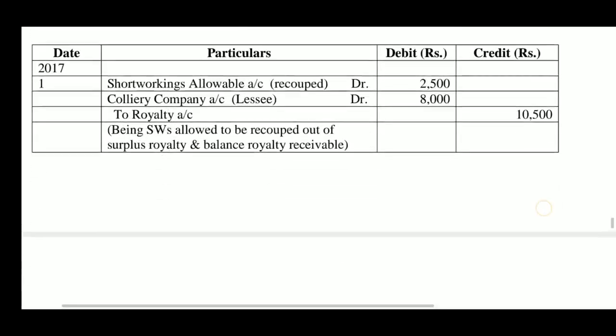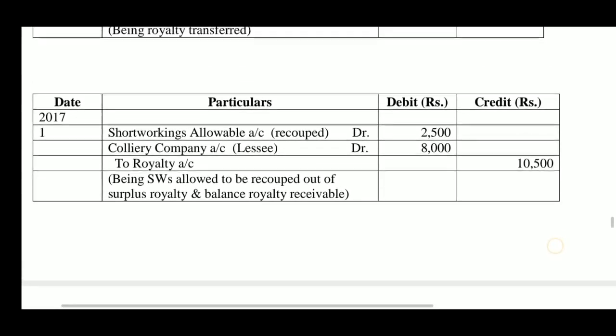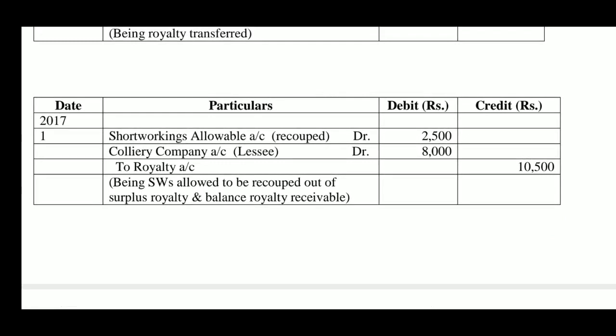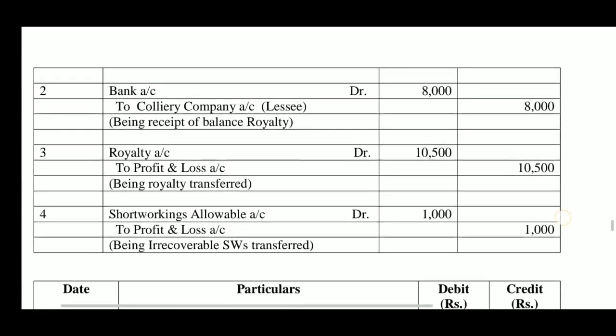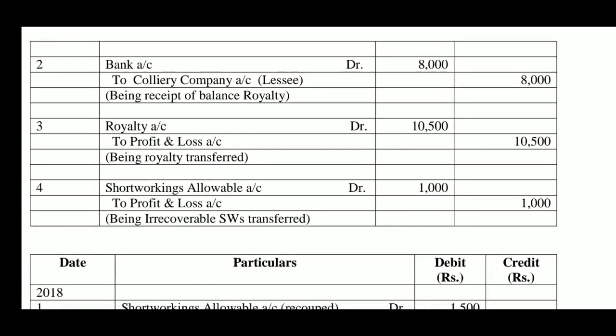In 2017, again here recoupment is made. Short workings allowable account debtor 2,500, colliery company account debtor 8,000, to royalty account 10,500, being short workings allowed to be recouped out of surplus royalty and balance royalty receivable. Now, when payment is received, bank account debtor to colliery company account, being receipt of balance royalty. Here the balance royalty received is 8,000, the balance royalty after the recoupment. Now, when royalty is transferred, royalty account debtor to profit and loss account, being royalty transferred.